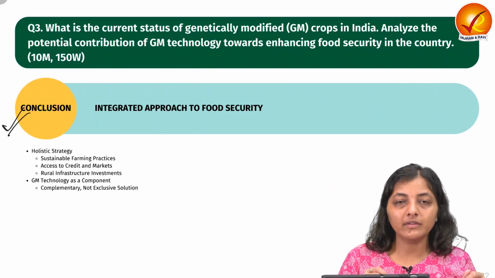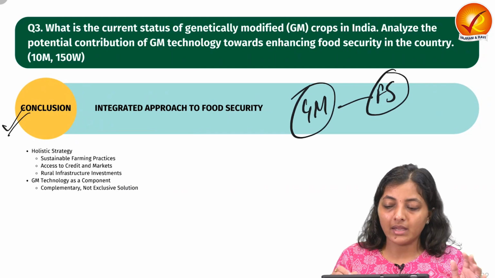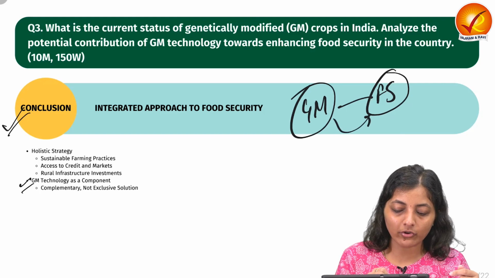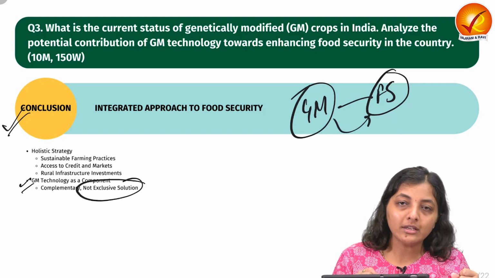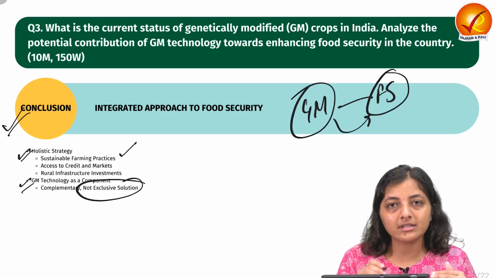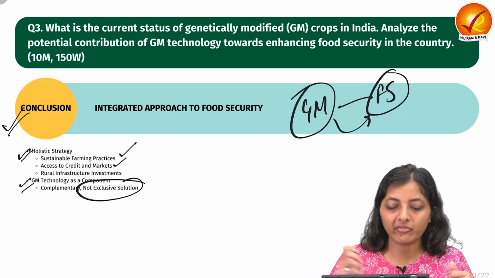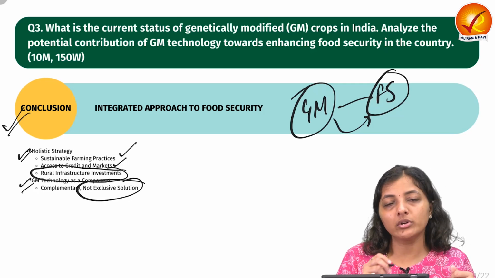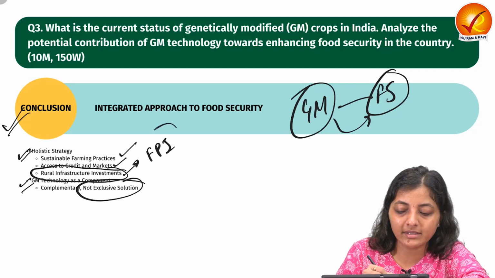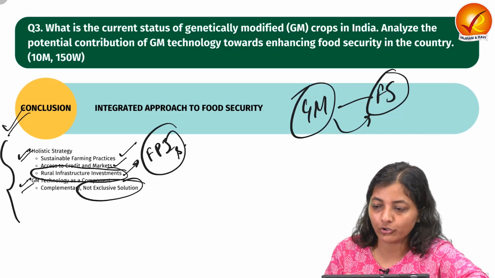Finally, the conclusion: we need to write about GM and food security. We can write that GM technology is only one component with respect to food security. It is not the exclusive solution. So to enhance the food security, we need to take a holistic strategy like sustainable farming practices. We need to increase access to the market and credit for the farmers. We need to invest more and more in rural infrastructure. We need to give a push to the food processing industries, etc. So a holistic strategy is required to ensure food security.